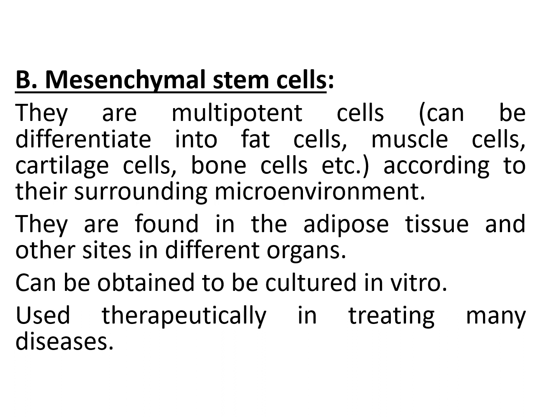They are multipotent cells also. They differentiate into limited types of tissues like fat cells, muscle cells, cartilage cells, or bone cells, according to the environment they are present in. They are found in the adipose tissues in different organs. They can be cultured in vitro, and they are used therapeutically nowadays for treating many diseases, especially burns or spinal cord problems or defects.